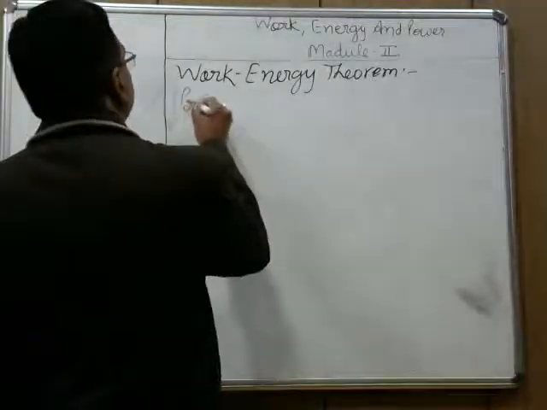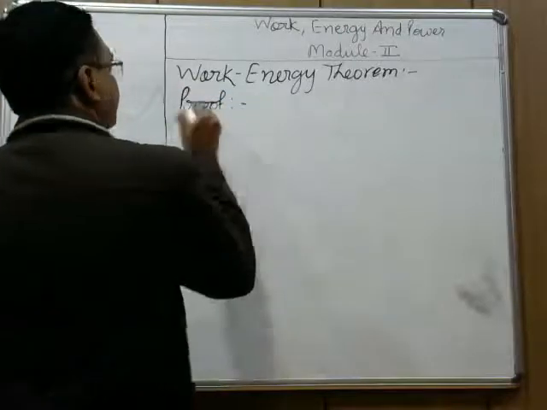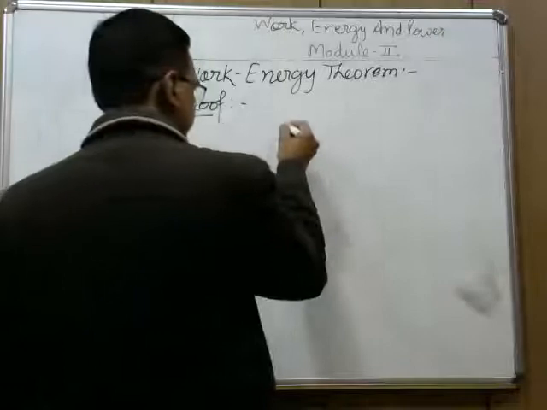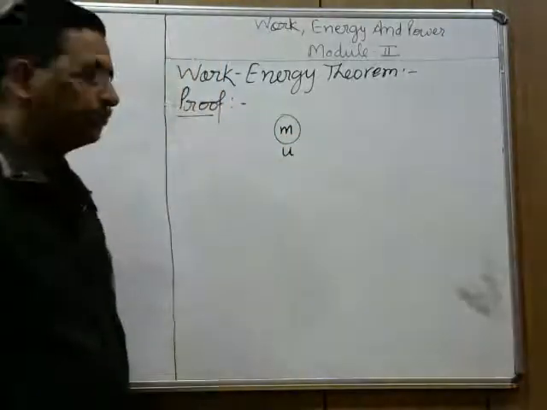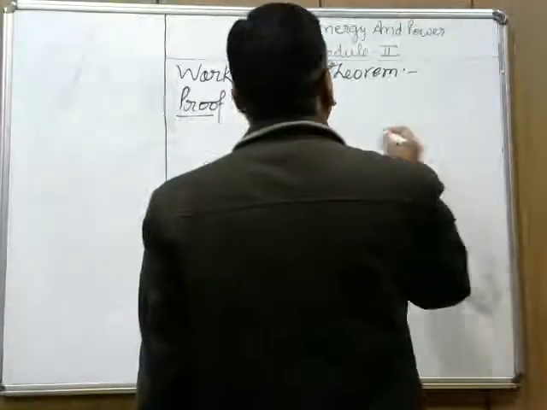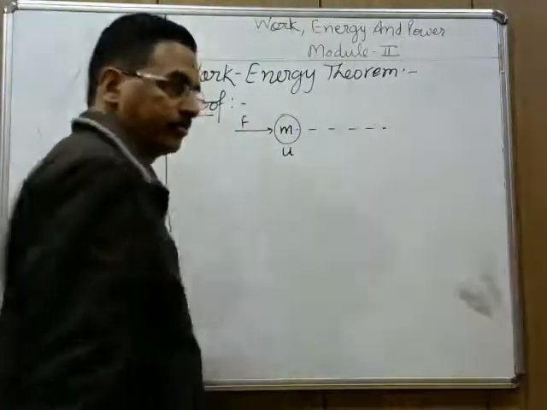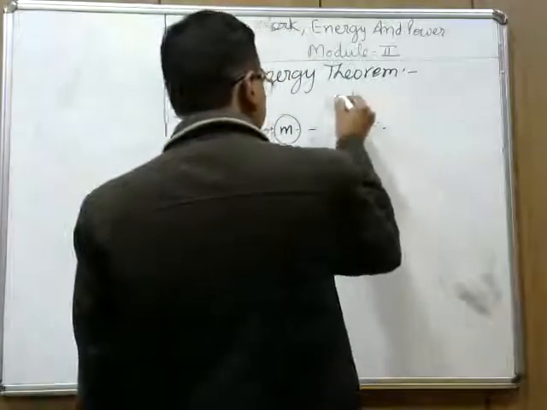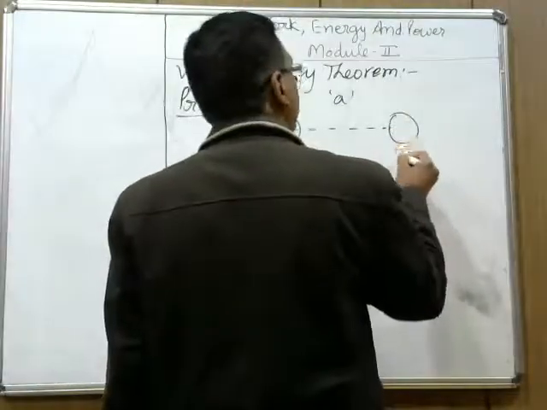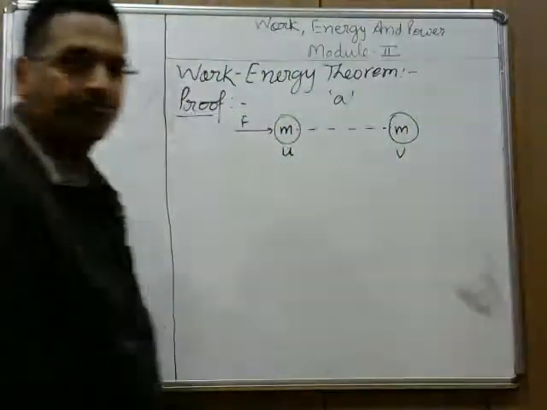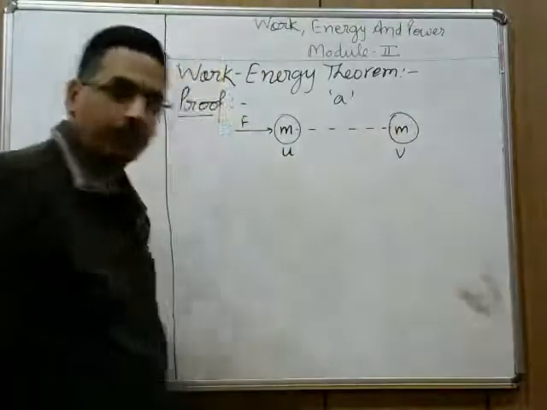Proof. For the proof, we will consider a body whose initial velocity is u, and a variable force F is applied over it, so that the acceleration produced is a, and the final velocity is v. Now you can see the displacement is in the direction of force.